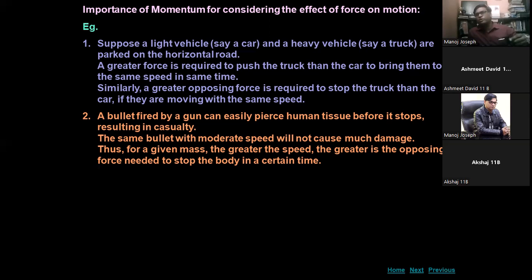If you fire it from the gun, it will have a large velocity, around 1200 meter per second or 1000 meter per second.